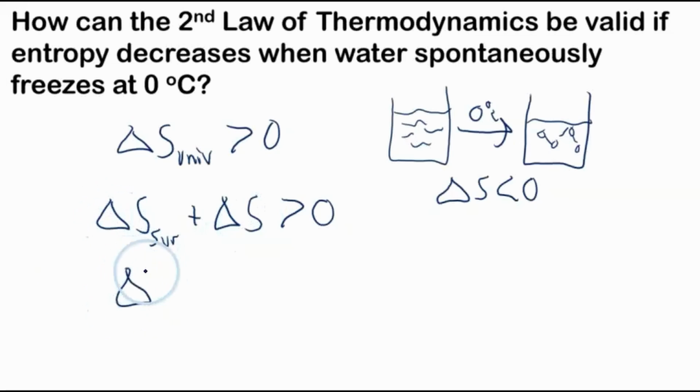So it doesn't violate the second law, because the change in entropy of the surroundings is positive and greater than the change in entropy of the system.